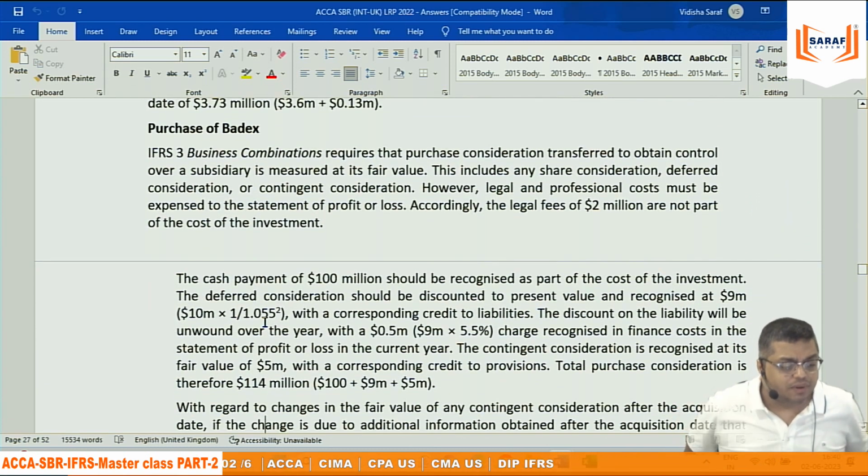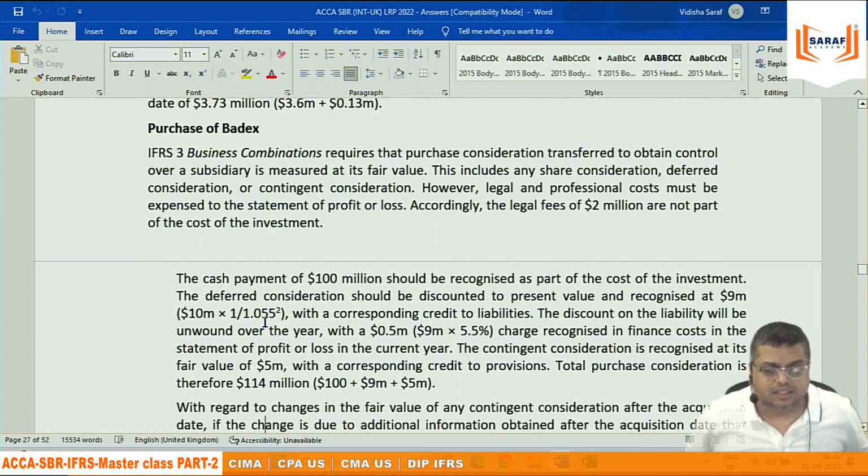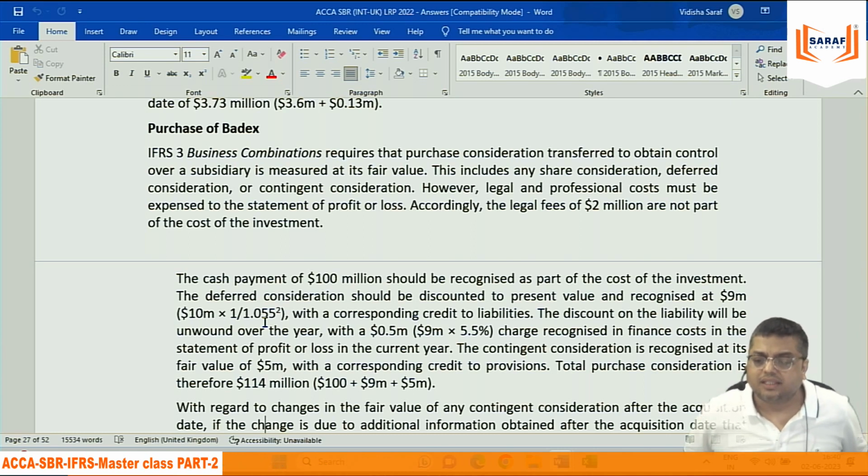IFRS 3 business combination requires that purchase consideration transferred to obtain control over a subsidiary. Subsidiary कहाँ है, लेकिन ये तो नहीं लिखा हुआ है. फिर भी चलिए. This includes any share consideration, deferred consideration, contingent consideration. Legal and professional costs must be expensed to the statement of P&L. Accordingly, legal fee 2 million is not part of the cost of investment.